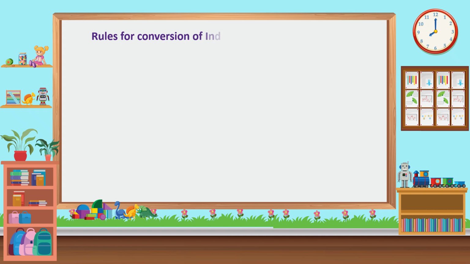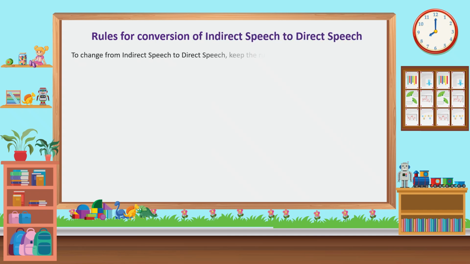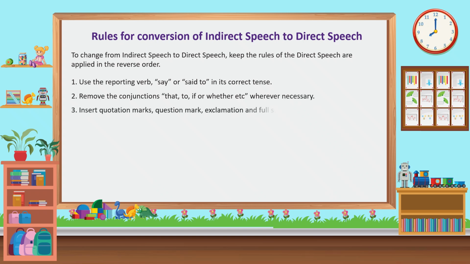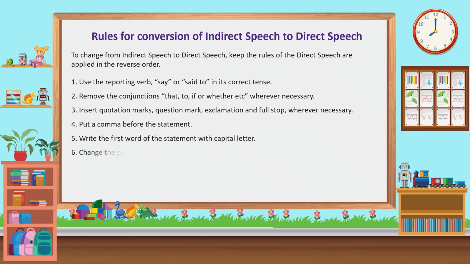Rules for conversion of indirect speech to direct speech. To change from indirect speech to direct speech, the rules of direct speech are applied in the reverse order. 1. Use the reporting verb, say or said to in its correct tense. 2. Remove the conjunctions that, to, if or whether etc. wherever necessary. 3. Insert quotation marks, question mark, exclamation and full stop, wherever necessary. 4. Put a comma before the statement. 5. Write the first word of the statement with a capital letter.